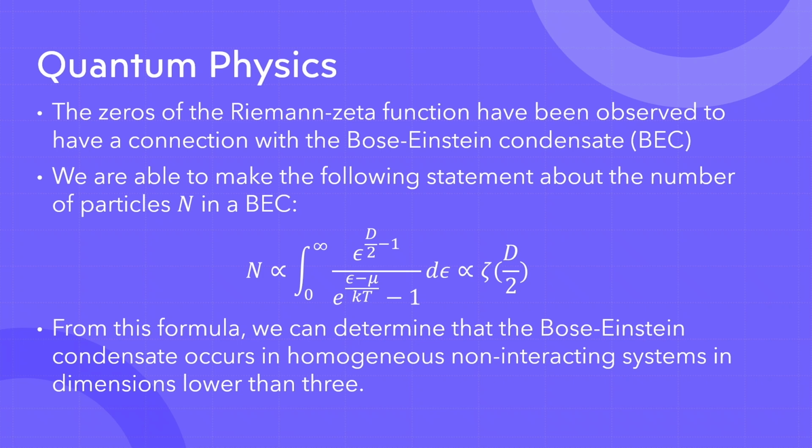And this is due to certain properties that this Riemann zeta function has. So if we were to solve the Riemann hypothesis, that would tell us a lot about how this function behaves, which will then give us a greater intuition for how this Bose-Einstein condensate can form. And by having a better understanding of the Bose-Einstein condensate, we can perhaps apply it to real-world scenarios.